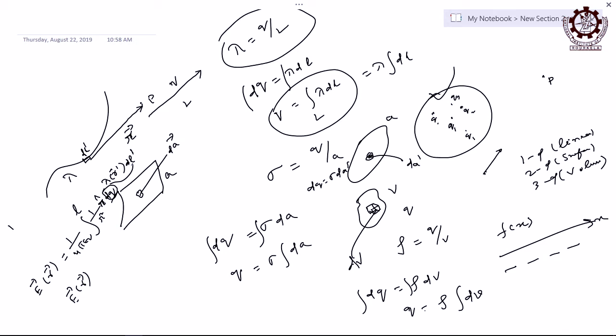The integration will be only over the path, and similarly you tell it here in case of surface charge distribution. How will you write that? It will be the same thing, 1 by 4 pi, but of course we are taking here that there is vacuum or air medium. We are considering that the charge distribution is in vacuum or air.